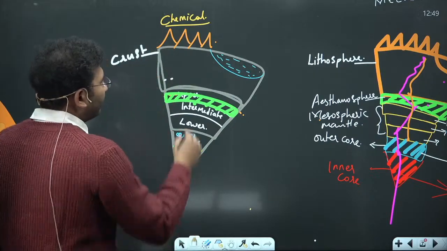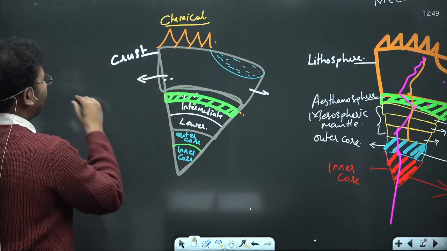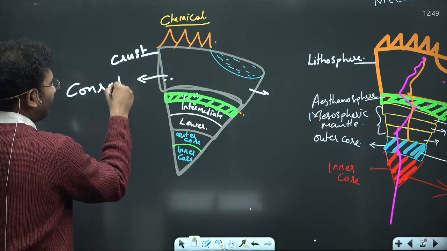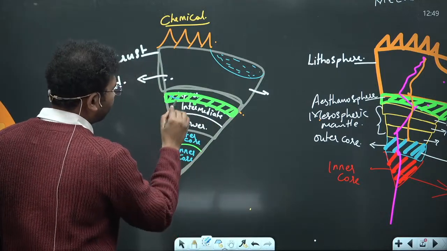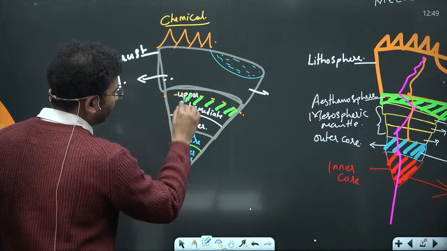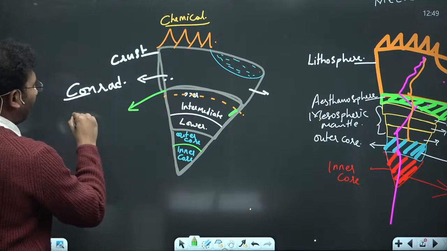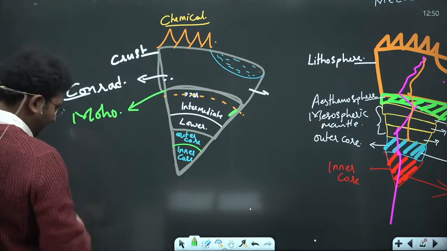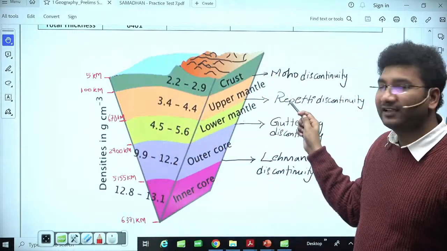So here you will find the first discontinuity between the upper crust and the lower crust is Conrad. ठीक है? Between the crust and the mantle, you get to see Moho discontinuity. And then look here, upper mantle और lower mantle के बीच में Repti.